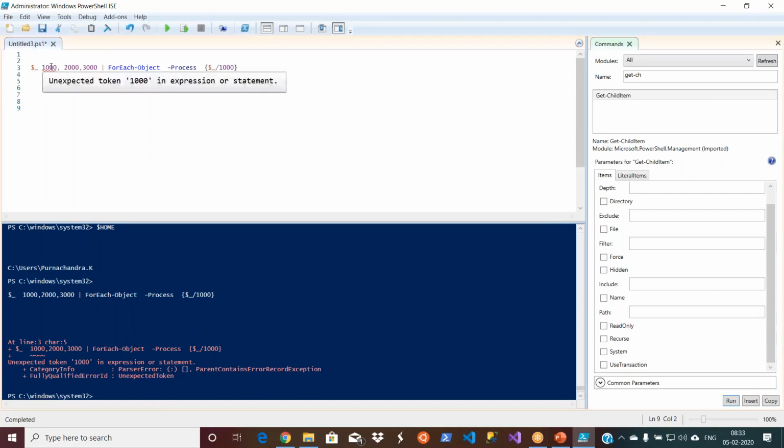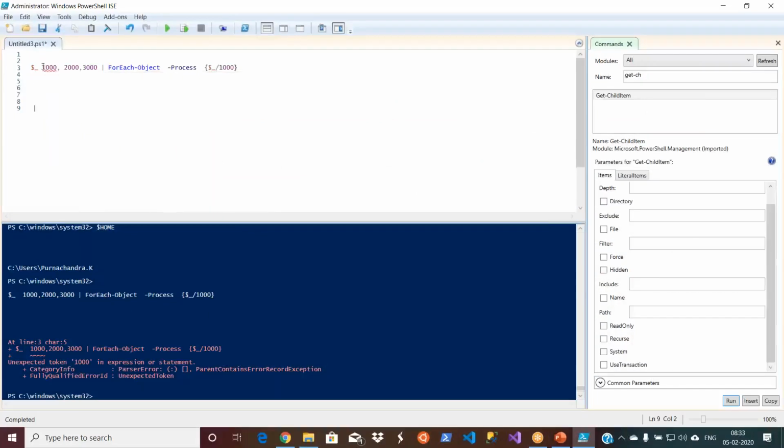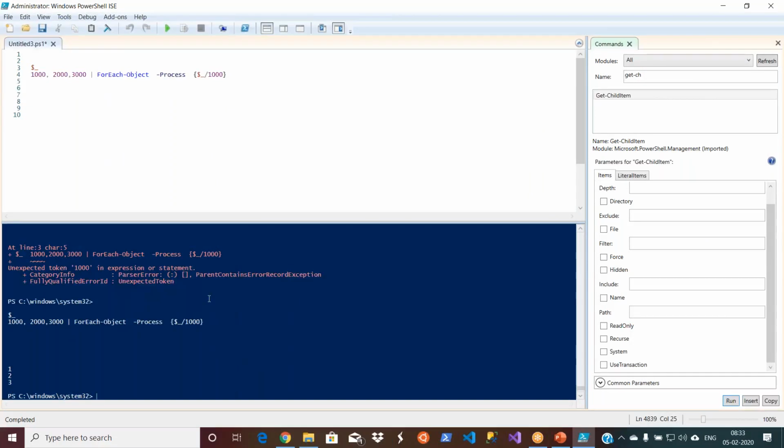Let me see what this is. Did I miss anything? Yeah, so dollar underscore, I just kept it side by side. Both are different statements. Okay. Now let me clear this. Now you understand.